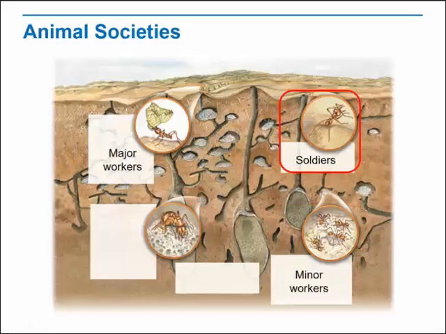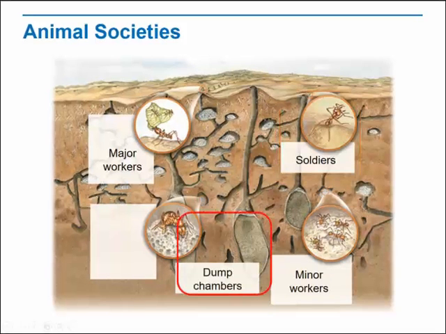Dump chambers contain waste, including dead fungus and dead ants. Openings to the outside provide ventilation. The queen has one purpose, laying eggs. Most eggs become workers, which are non-reproducing females. Males exist only to reproduce. Females that will become queens leave the nest, mate, and lay eggs to start a new colony.